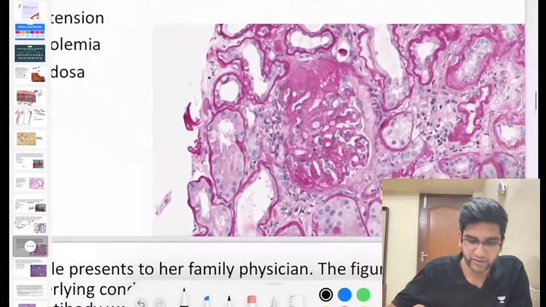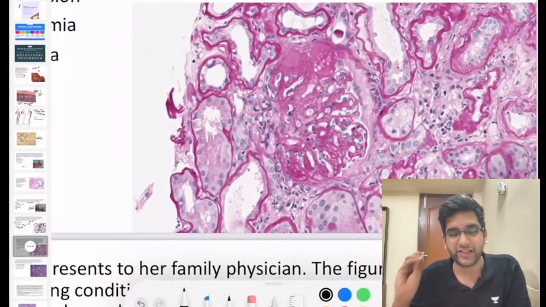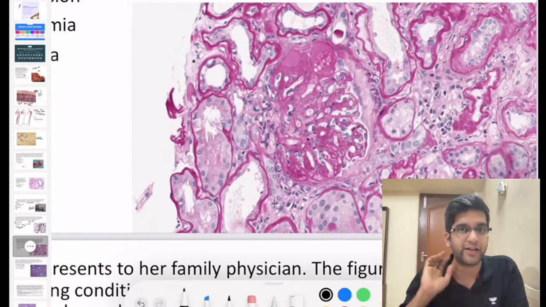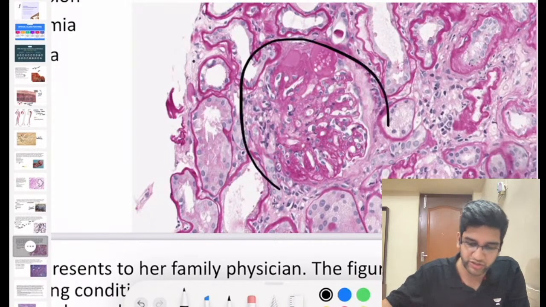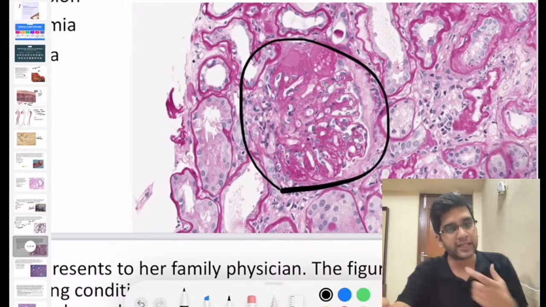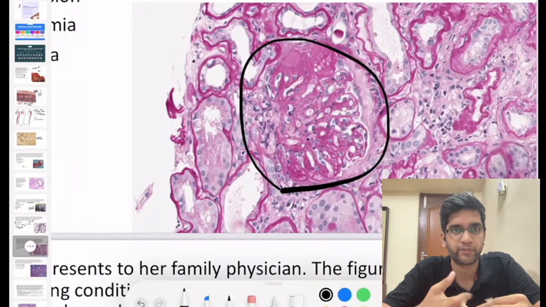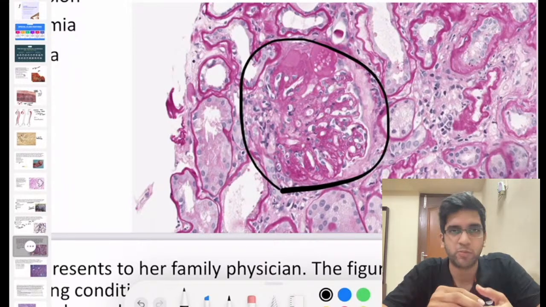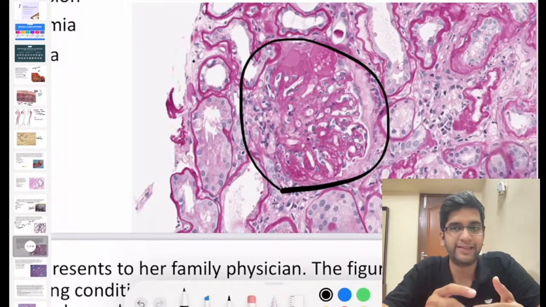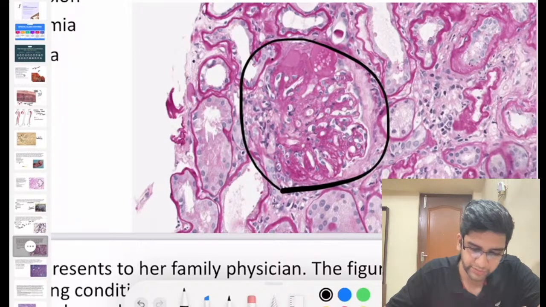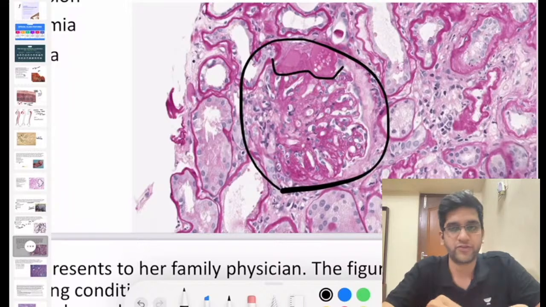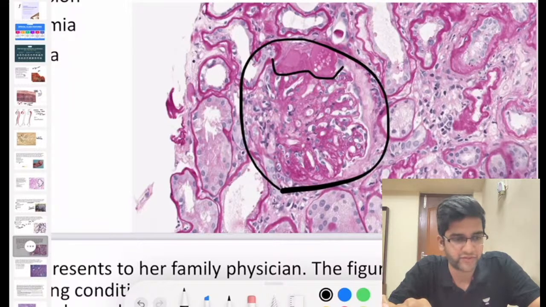If you see this, again, we'll use a very, very basic knowledge of yours and try to solve this question. What structure is this? That I'm sure everyone knows, right? I just want you to answer. It's a kidney biopsy, so what structure is this? Can I say it's a perfectly normal glomerulus? So there is some problem in the glomerulus. I hope this is the lesion here, right?